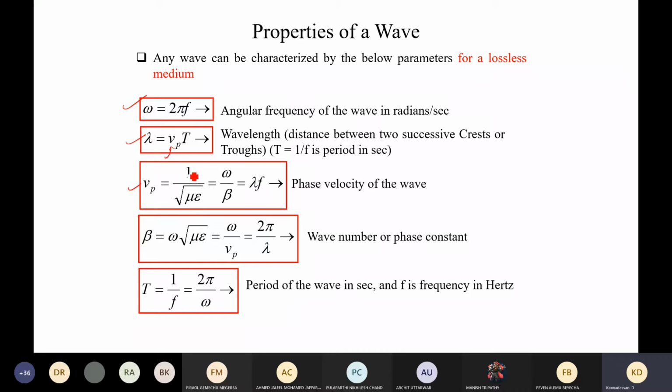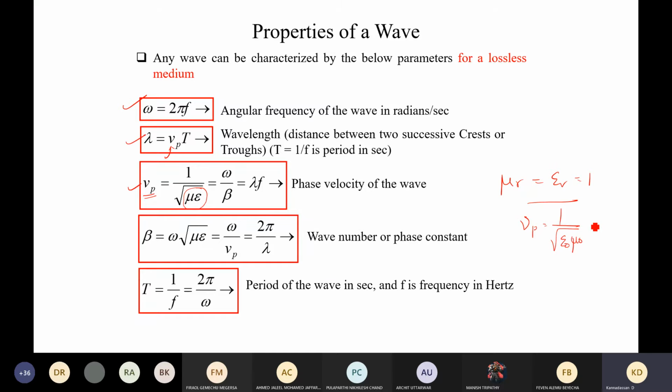And so this can be calculated by 1 by root of mu epsilon. And so whenever the dielectric and magnetic permeability of a material is changing, then its phase velocity also will change. And in this, when you substitute mu r equal to epsilon r equal to 1, then you will get the same phase velocity, which will become 1 by root of epsilon naught mu naught, because mu is nothing but mu naught mu r, and epsilon is epsilon naught epsilon r.